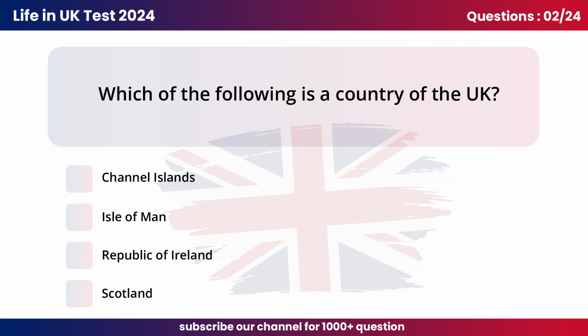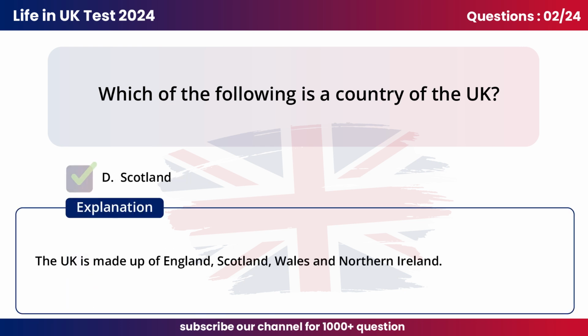Question 2. Which of the following is a country of the UK? D. Scotland. The UK is made up of England, Scotland, Wales, and Northern Ireland.